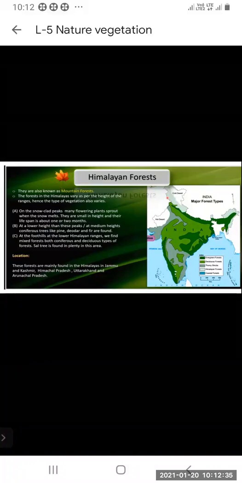Now the next one is the Himalayan forest. They are also known as mountain forests. The forests in the Himalayas vary as per the height of the ranges, hence the type of vegetation also varies. So the forests found in the Himalayas differ according to the height of the ranges, the height of the hills, the height of the mountains. On that particular mountain, that type of vegetation is found.